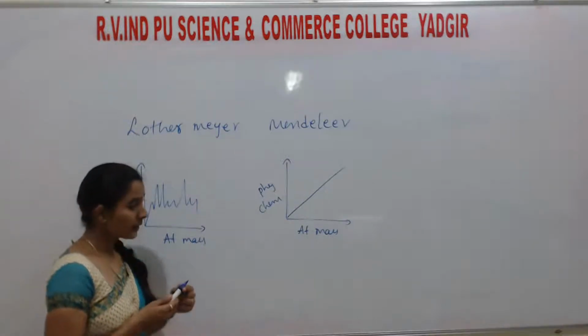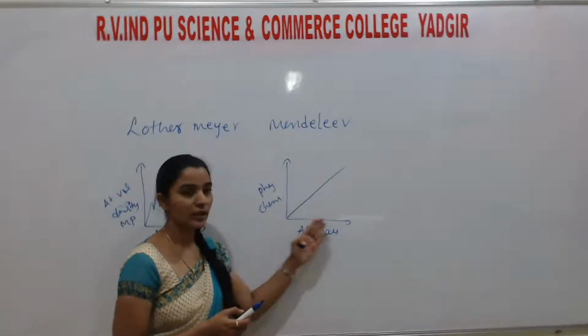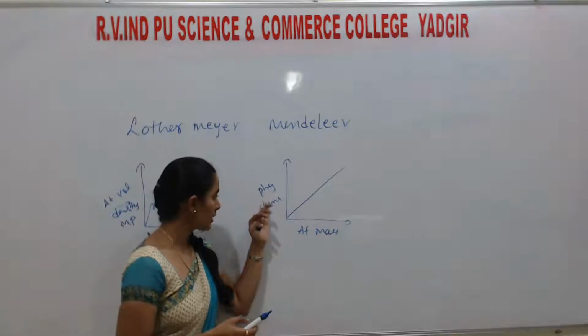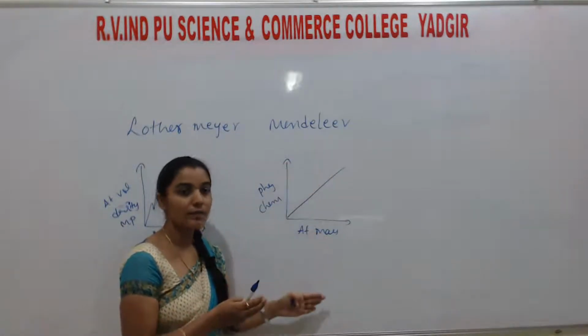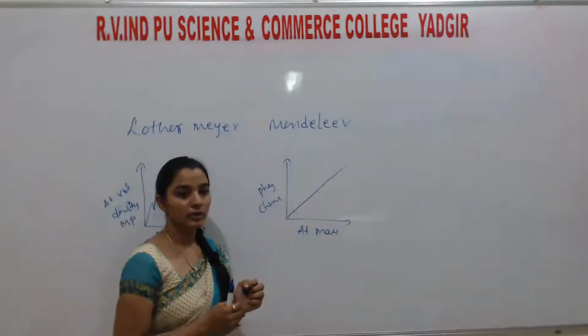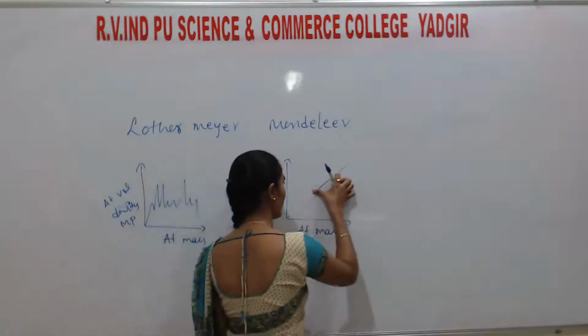Understand? As atomic mass is in increasing order 1, 2, 3, 4, 5, 6, keep on checking the chemical properties. The species which come under the same group show the same type of properties. Listen, I will give one example.